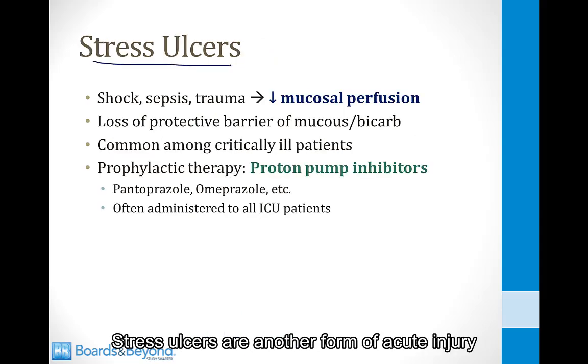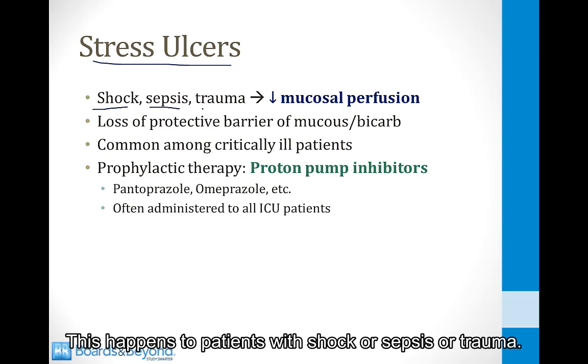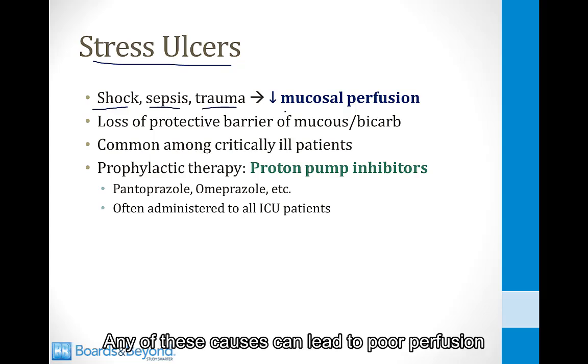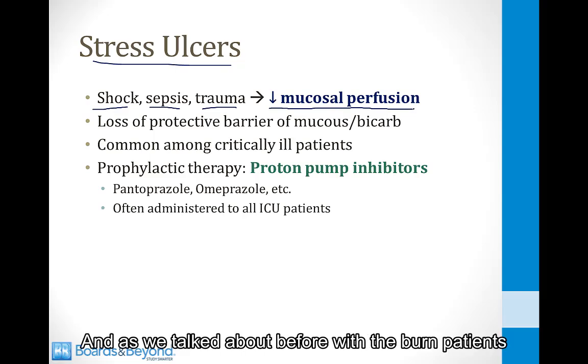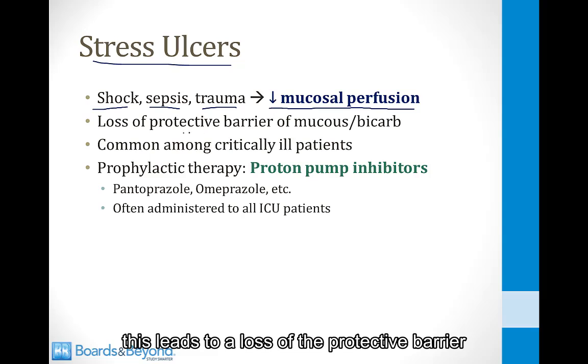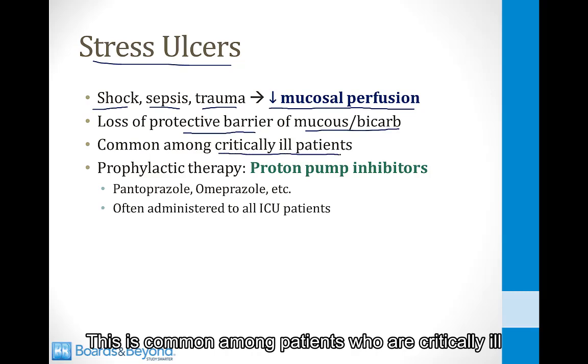Stress ulcers are another form of acute injury to the lining of the stomach. This happens to patients with shock or sepsis or trauma. Any of these causes can lead to poor perfusion of the mucosa of the stomach. And as we talked about before with the burn patients, this leads to a loss of the protective barrier of mucus and bicarb. This is common among patients who are critically ill in the ICU.